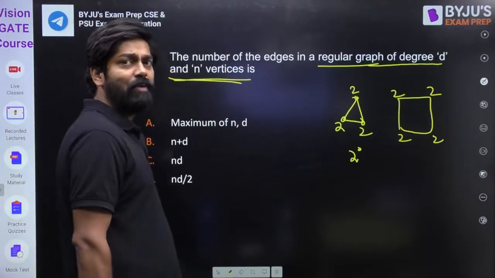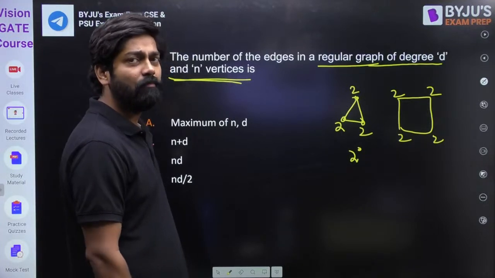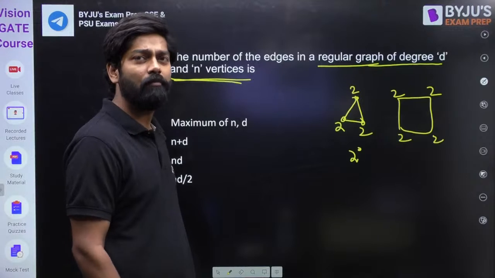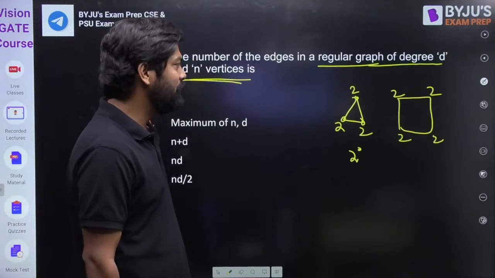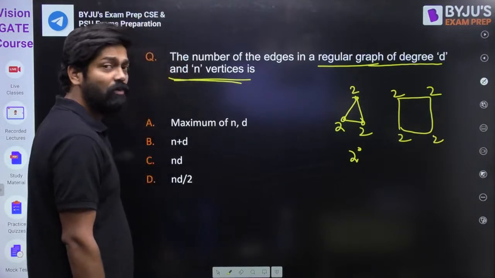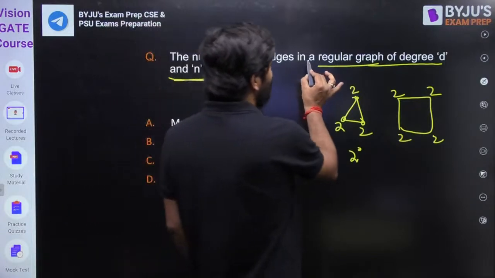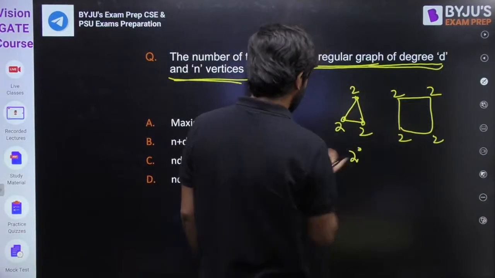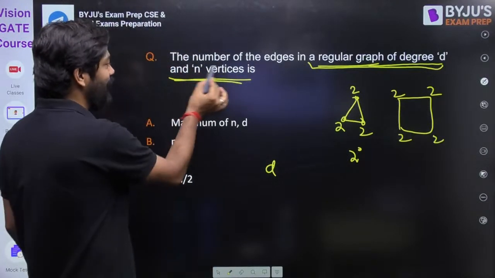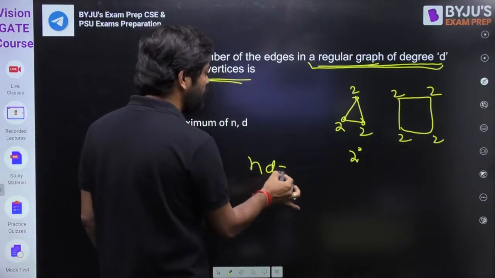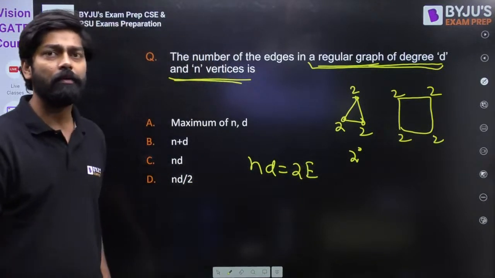So everyone knows, my dear friend, what is the first theorem of graph theory. Sum of degree of vertices is equal to what? 2 into number of edges. Everyone knows. So can you please tell me, a regular graph of degree is what? D. So degree is D, my dear friend, and n vertices. So n into D equal to what? 2 into E. This is nothing but the first theorem of graph theory.